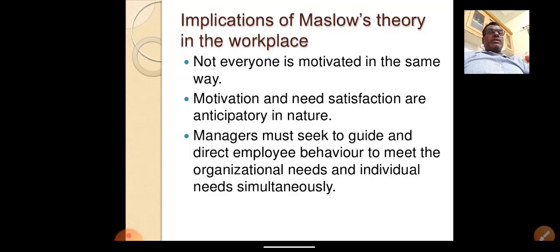The last one: managers must seek to guide and direct employees' behavior to meet the organization's needs and individual needs simultaneously. It is true. Why? Because managers are always judges, guides, and motivators. You need to see how the individual is behaving towards the satisfaction level.